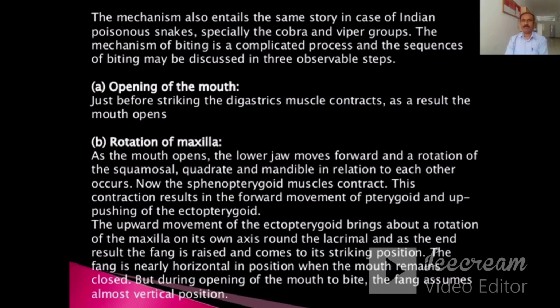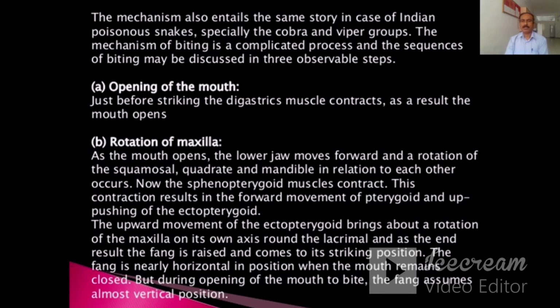The mechanism of biting is a complicated process, and the sequences of biting may be discussed in three observable steps. Number one, opening the mouth. Just before striking, the digastric muscles contract. As a result, the mouth opens. The second step is rotation of maxilla.